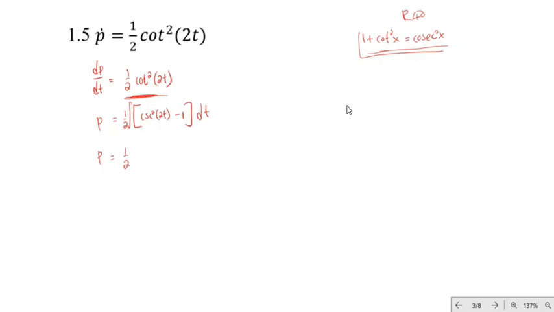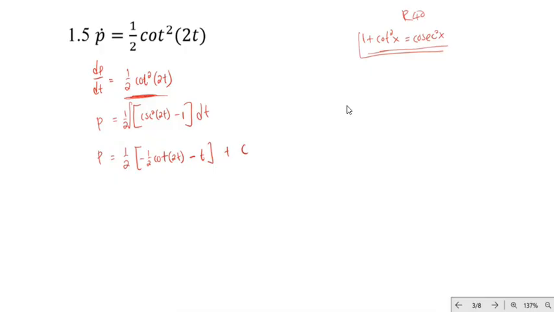Anyone? Rule number 16, it's going to be negative cot. Thank you. Negative cot of 2t over 2. It's going to be, of course, rule number 16. So if we use rule number 16, we're going to have negative 1 over 2 cot of 2t minus the integral of 1 dt, which is just t. So we will do that, and then now we add the constant of integration.